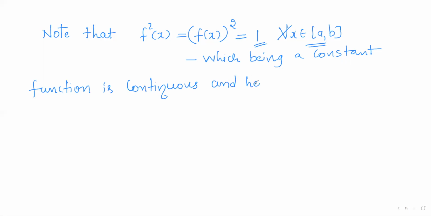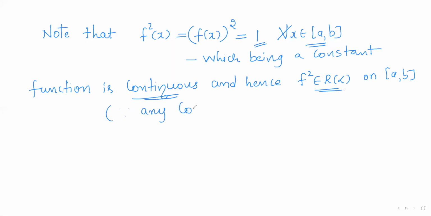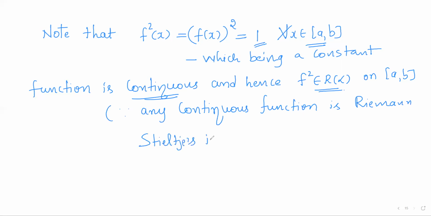And hence f square is Riemann-Stieltjes integrable on the closed interval a comma b, because initially we have verified that all continuous functions are Riemann-Stieltjes integrable functions. So now f square being a constant function, it is continuous and hence it will be a Riemann-Stieltjes integrable function. This is because any continuous function is Riemann-Stieltjes integrable.